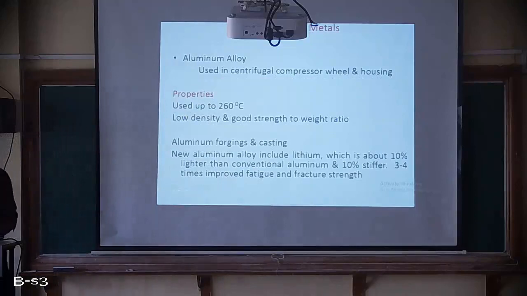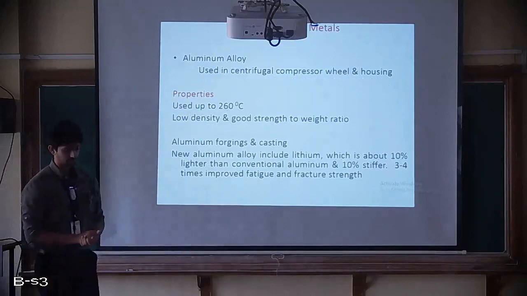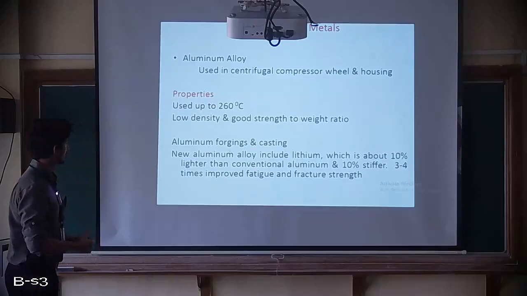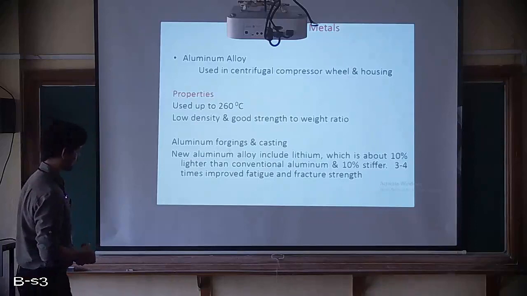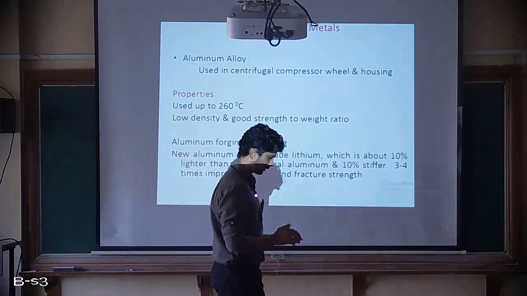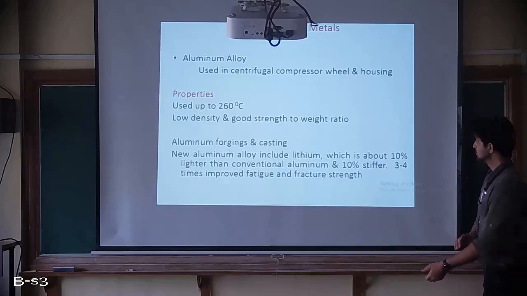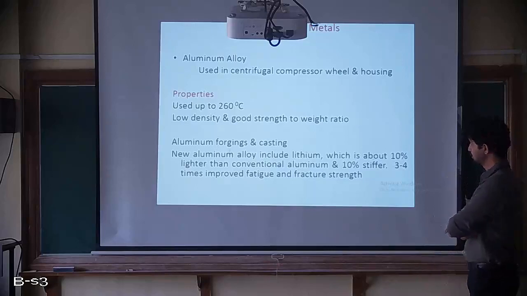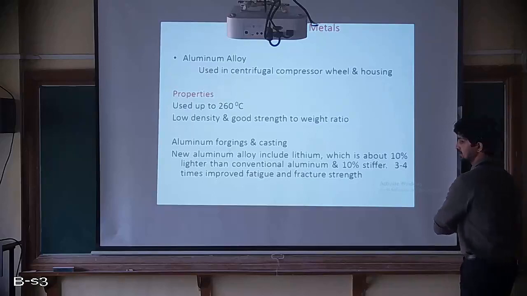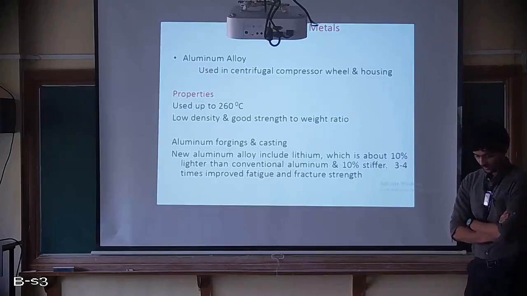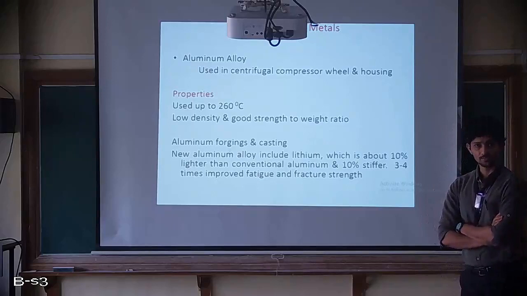Next is heat ranges of metals. Now let us begin the heat ranges of metals, the first one being aluminium alloy. This is very old data; currently they are used in many other components as well. Aluminium alloy is used in the centrifugal compressor wheel as well as the housing. So aluminium alloys are basically used for centrifugal compressors. It's alloy, not just aluminium. And they are also used for cowlings.